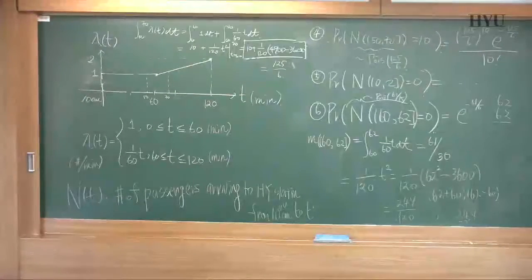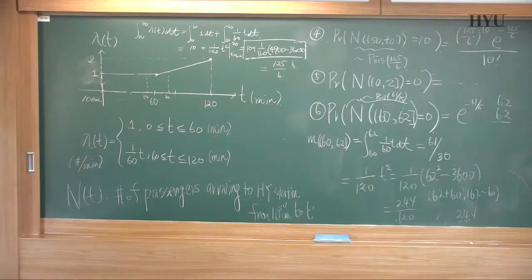So the last topic regarding the Poisson process is merging and thinning. They are very important concepts, very important properties of Poisson processes. Okay.